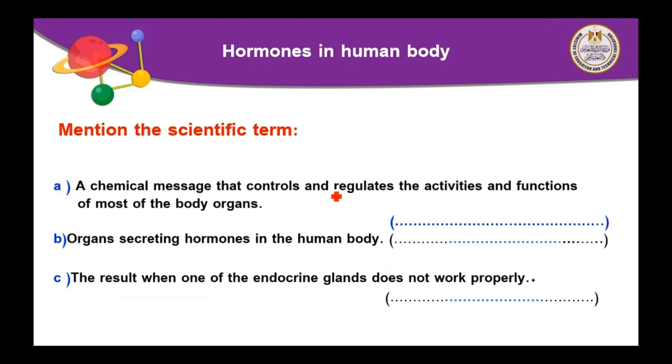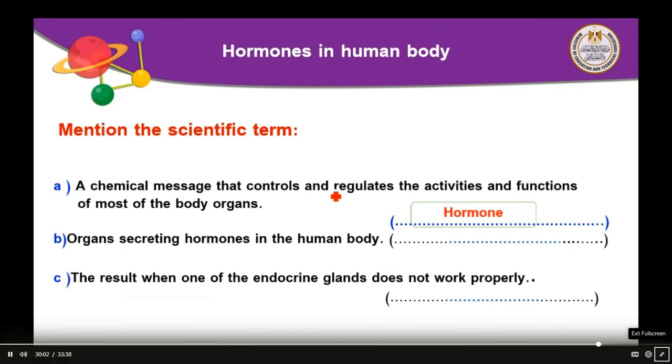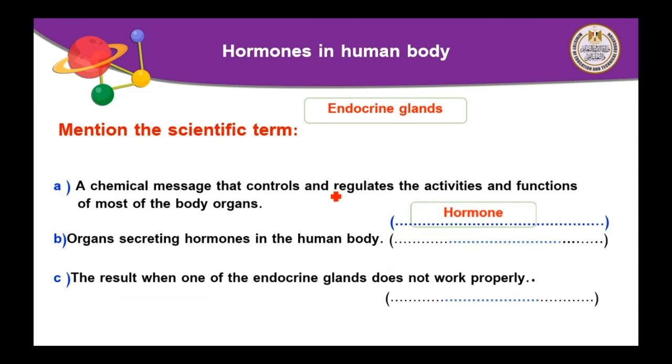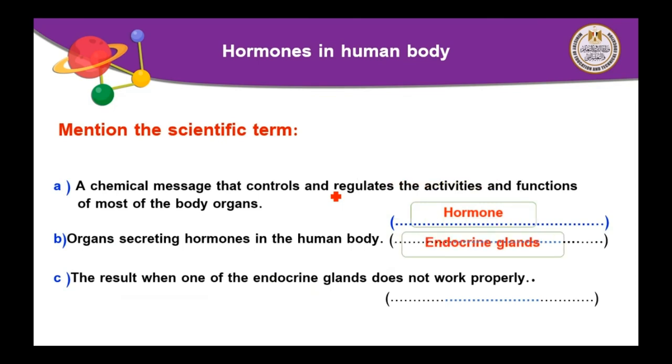Okay, the answer here is hormone. So the chemical message that controls and regulates the activities and functions of most of the body organs is hormone. Organs secreting hormones in the human body are endocrine glands. Number 3, the result when one of the endocrine glands doesn't work properly is called, yes, hormone disorder.